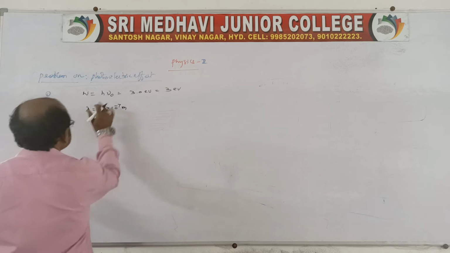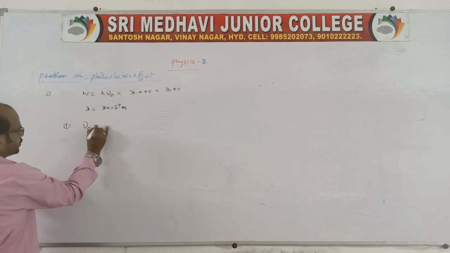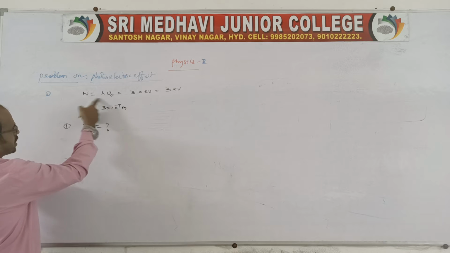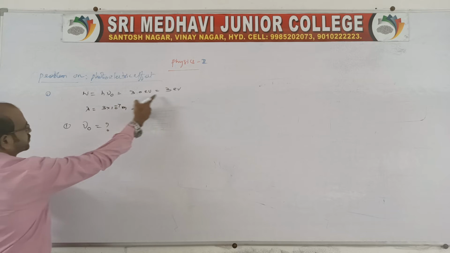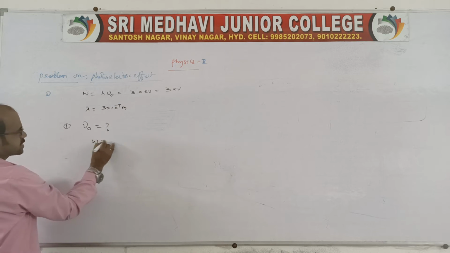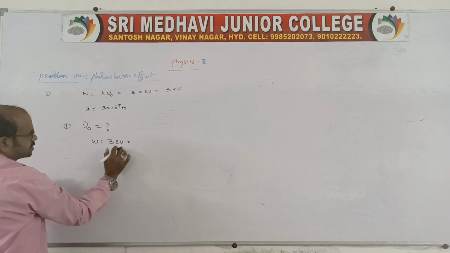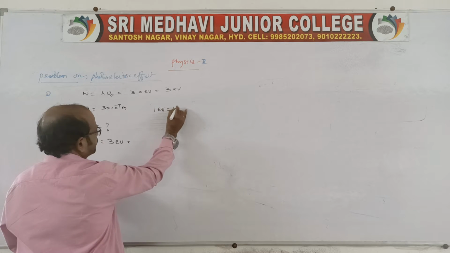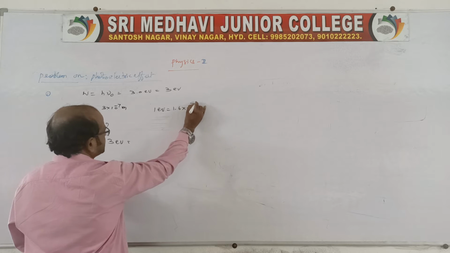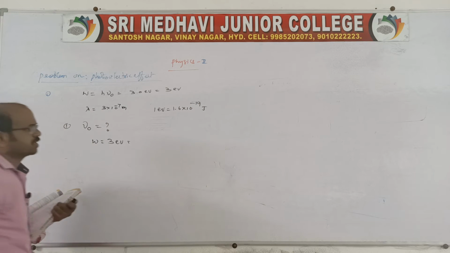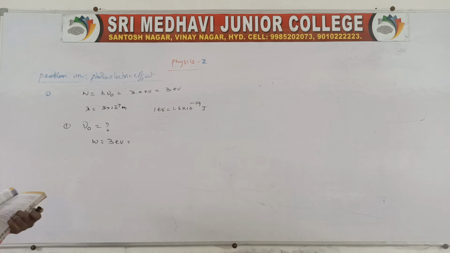The threshold frequency is nu naught. The work function we already know is 3 electron volt. 1 electron volt is 1.6 into 10 power minus 19 joule, because we need to convert into joule.